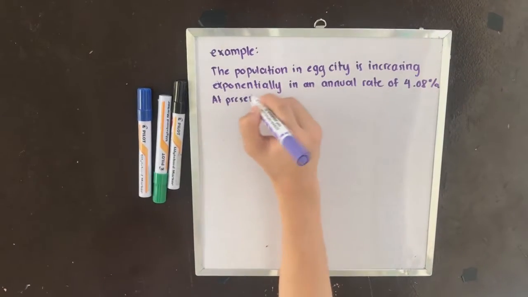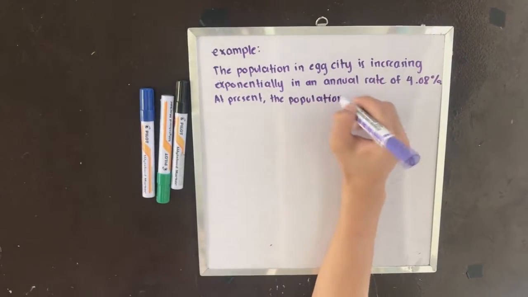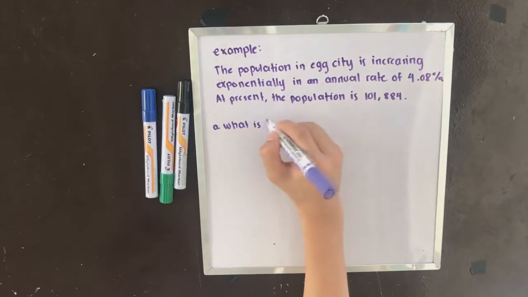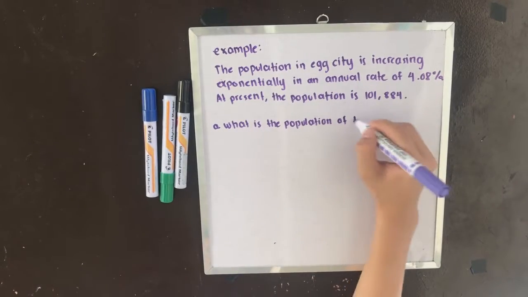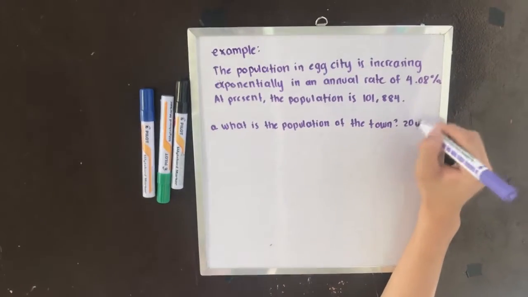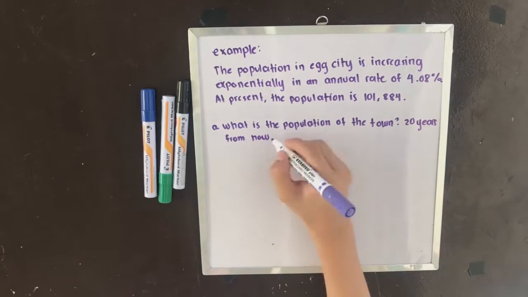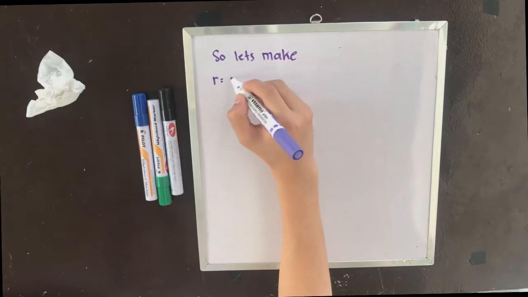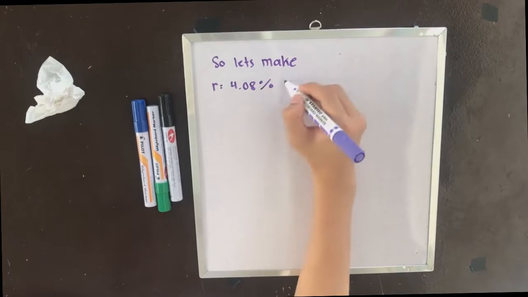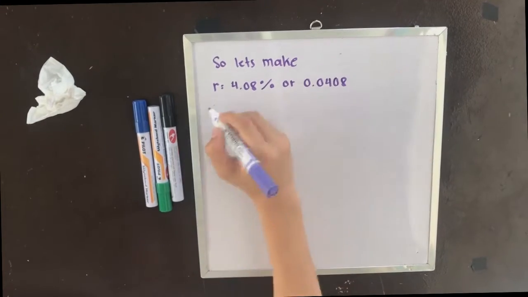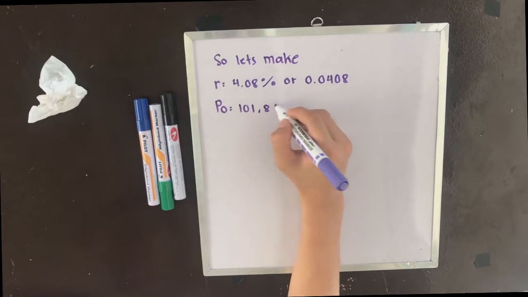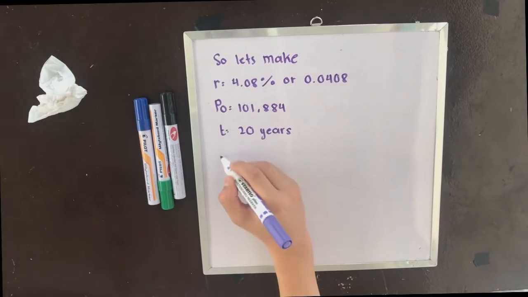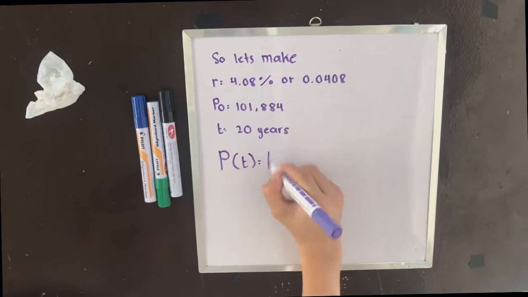Example: the population in Egg City is increasing exponentially at an annual rate of 4.08%. At present, the population is 101,884. A. What is the population of the town 20 years from now? So let's make our r equal to 4.08%, or 0.0408. Let's make our P0 equal to 101,884 and our t equal to 20 years.